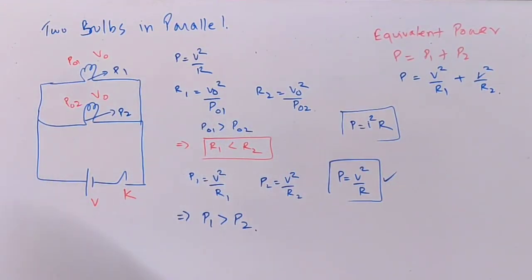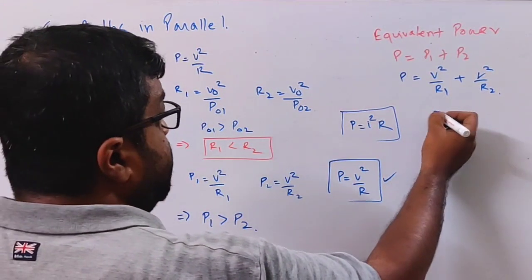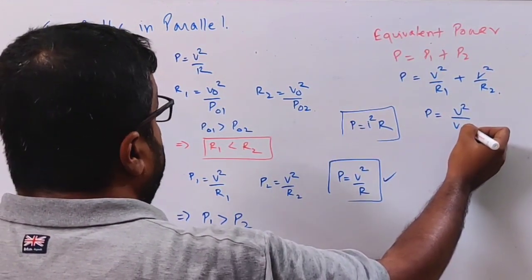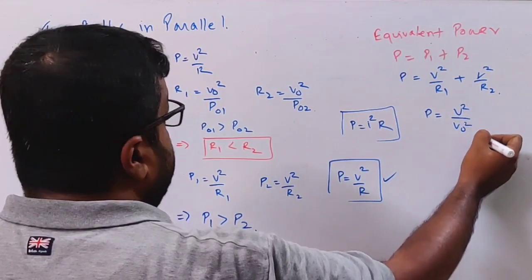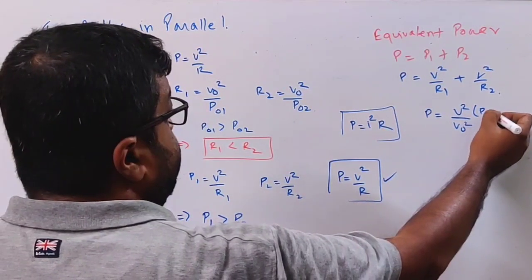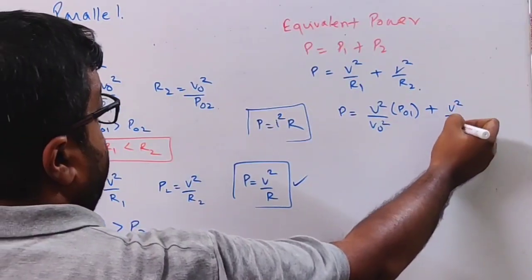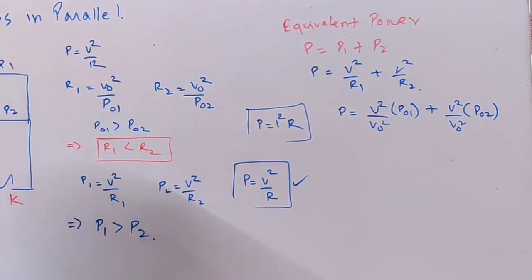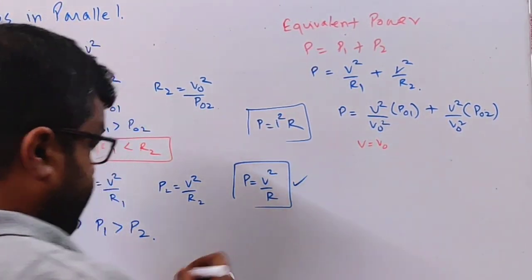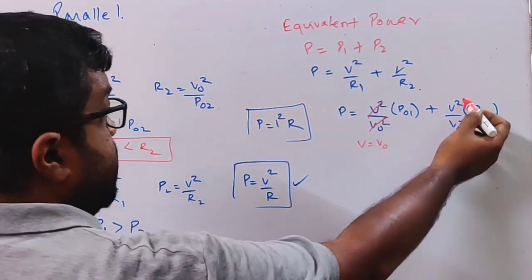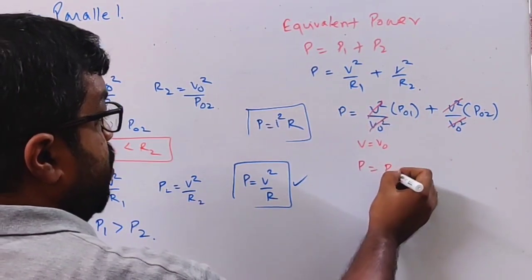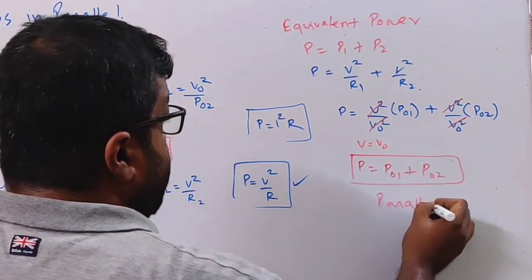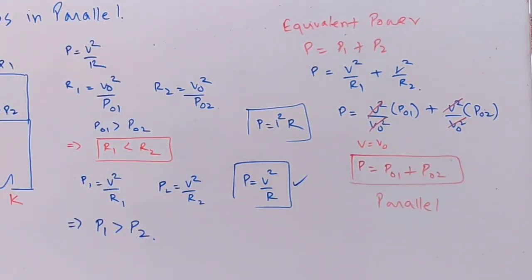And what is R1? R1 is V0 square by P01, so P is equal to V square by V0 square times P01, plus V square by V0 square times P02. Now if we take the case where V is equal to V0, this term gets cancelled. So we have P is equal to P01 plus P02. So this is the formula for equivalent power in parallel.